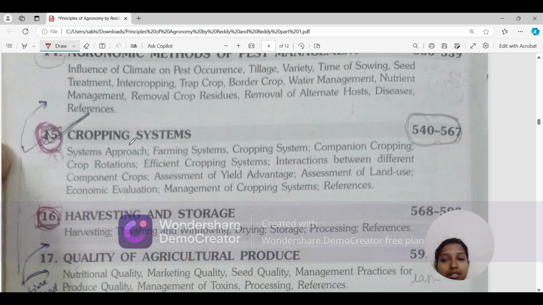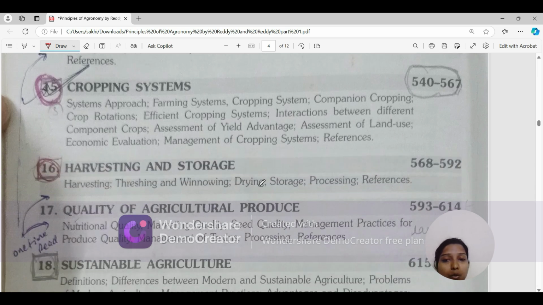Okay, then the next chapter is cropping system. Cropping system is important, very important actually, I'll say. Read it 2 to 3 times. System approach we'll be studying. Farming system, cropping system, companion cropping, crop rotations, efficient cropping system, interaction between different components, assessment of yield advantage, and assessment of land use, economic evaluation, management of cropping system. Here we'll be studying different equations through which we decide the productivity, and in the assessment of yield advantage we'll study how we are getting the yield advantage and everything.